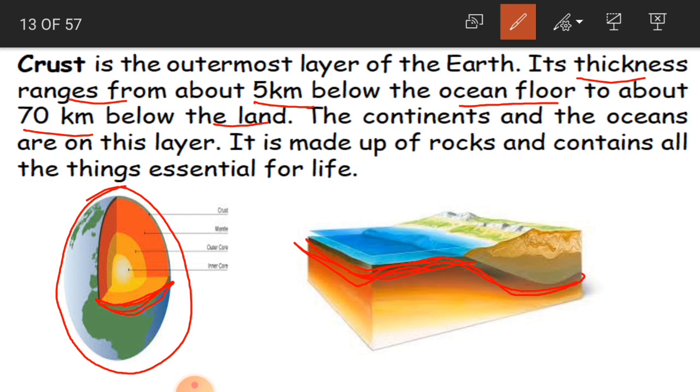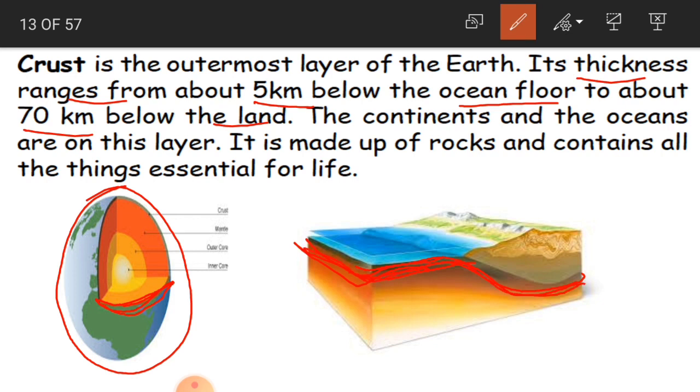And from the land it is 70 kilometers below the land. Kilometers is the distance, children. We measure distance in kilometers. So that distance is 70 kilometers below the land. So this part is known as the crust.